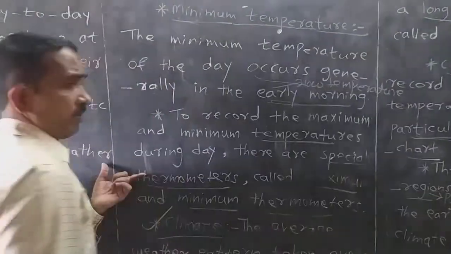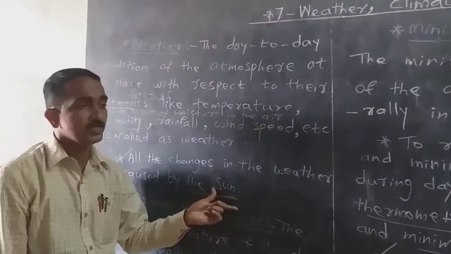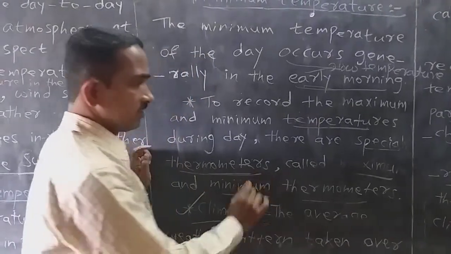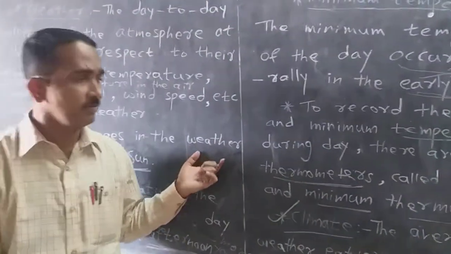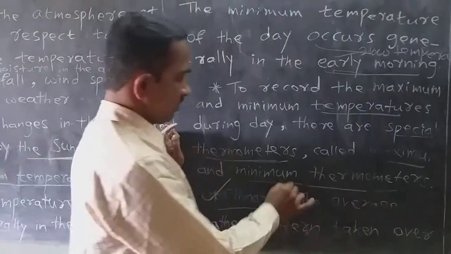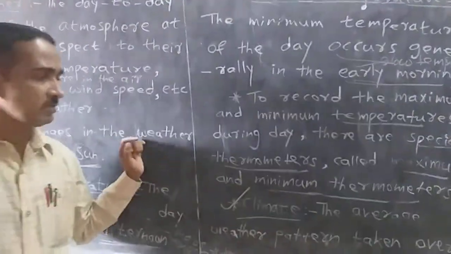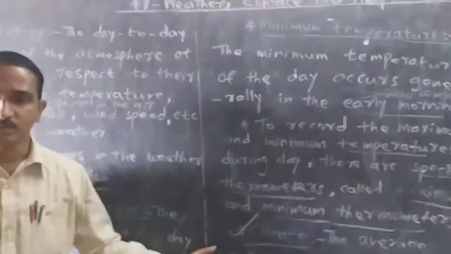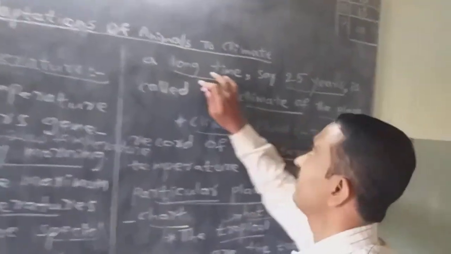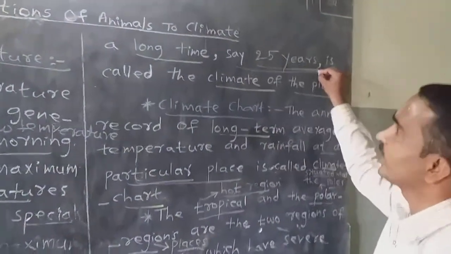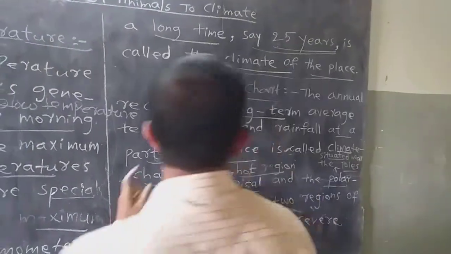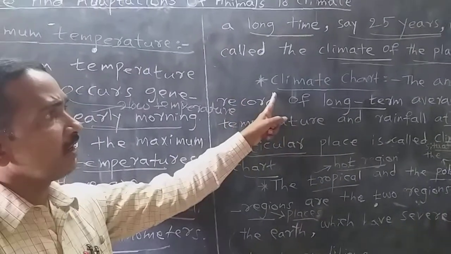To record the minimum and maximum temperature of the day, there are particular thermometers. Thermometers are the devices used to measure the temperature. Name of the special thermometer is maximum minimum thermometer. Climate, the average weather pattern taken over a long time. Long time means for many years. We can take it as 25 years. This one is called as what? Climate of the place.